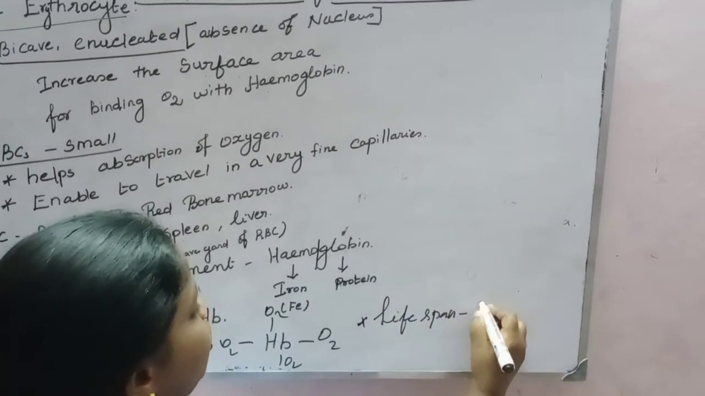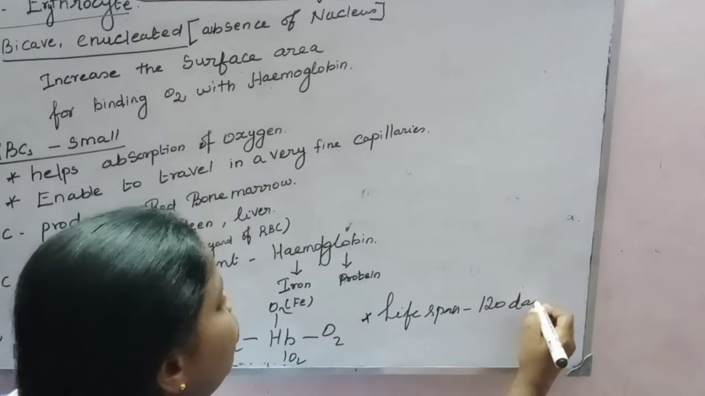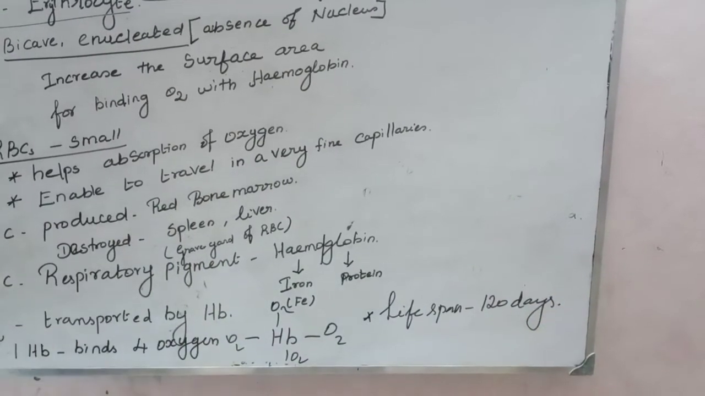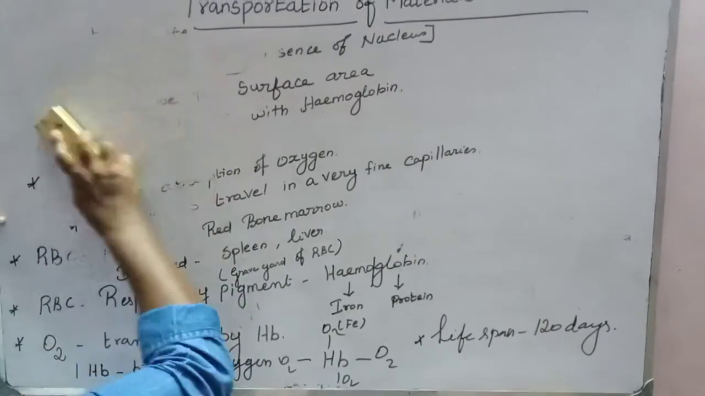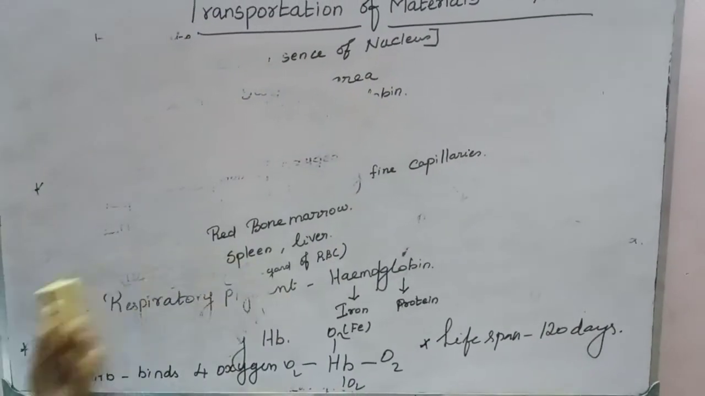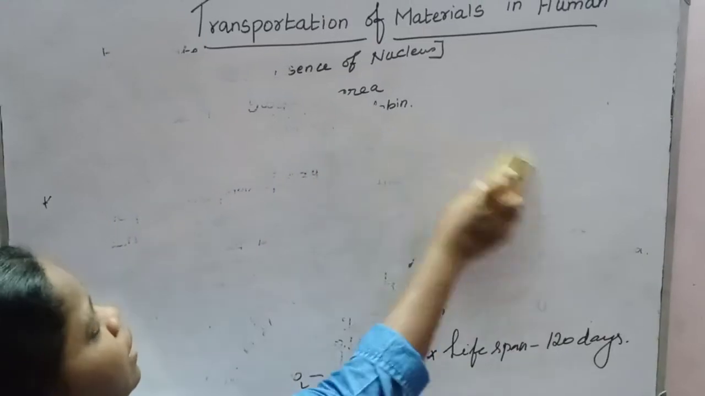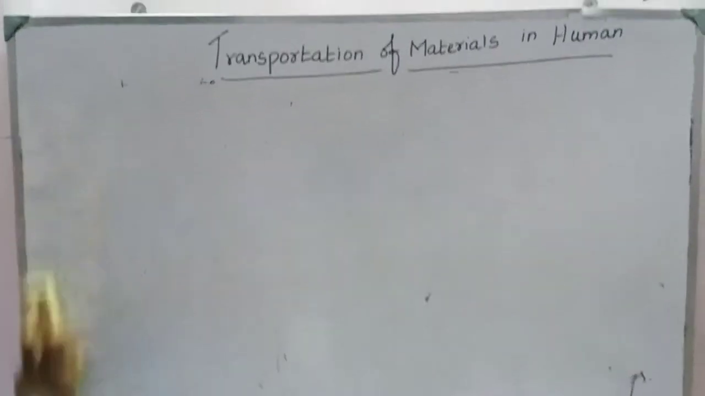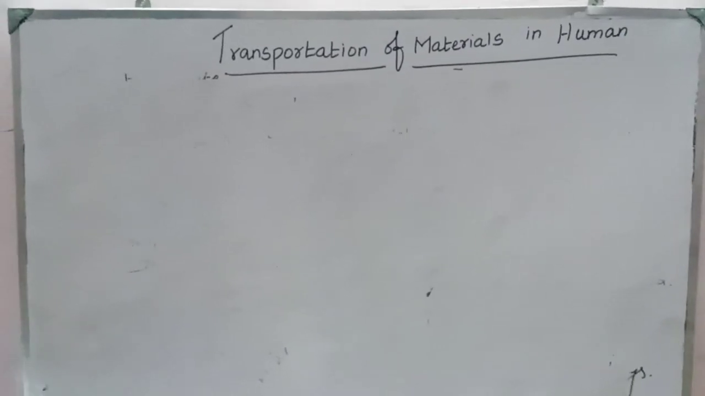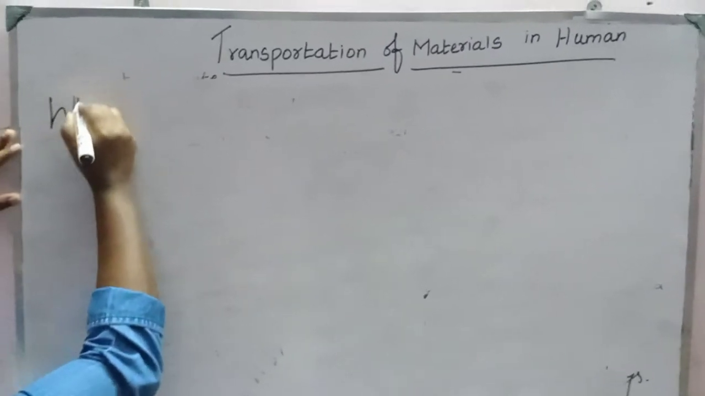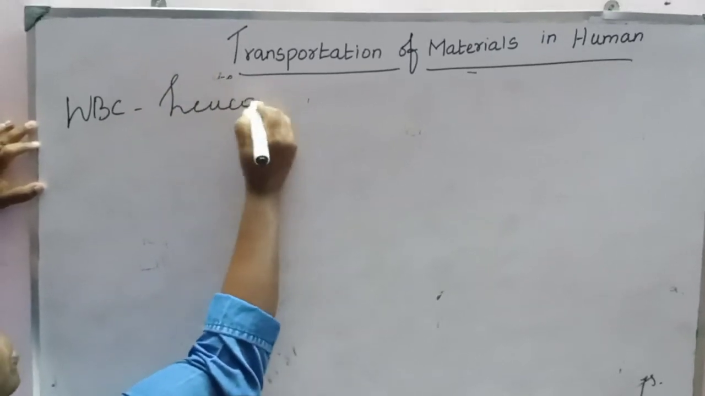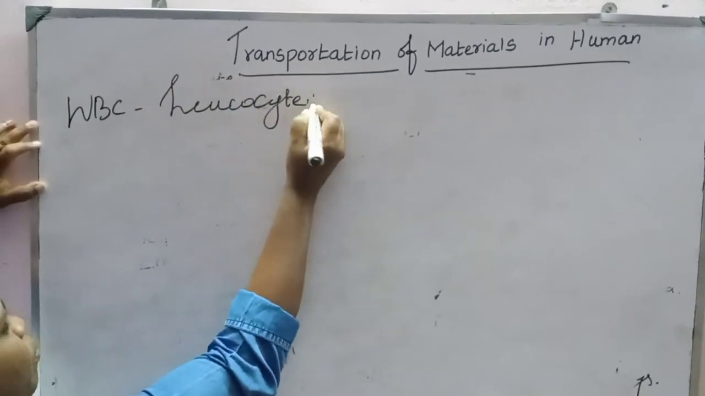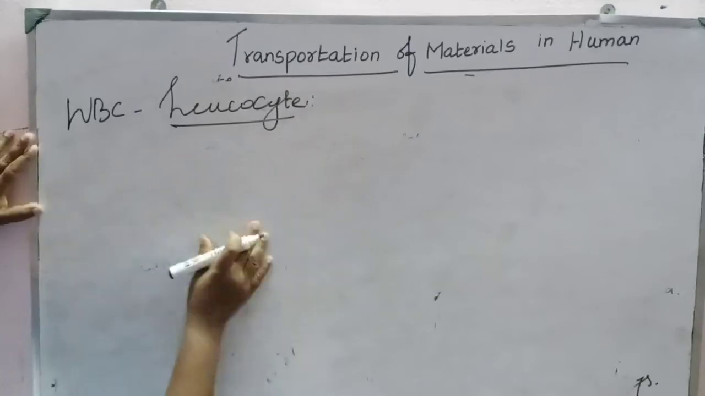Lifespan of RBC is 120 days. So the next one is called WBC. WBC is otherwise called leukocyte. Leuko means colorless. Okay, colorless.